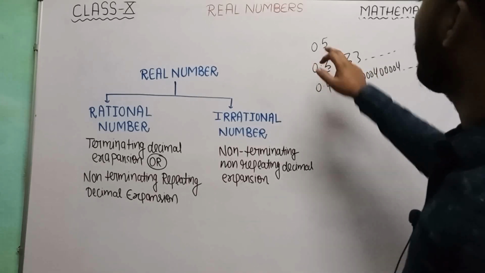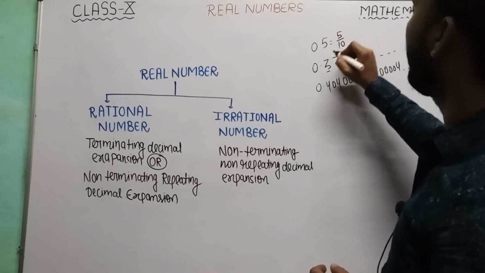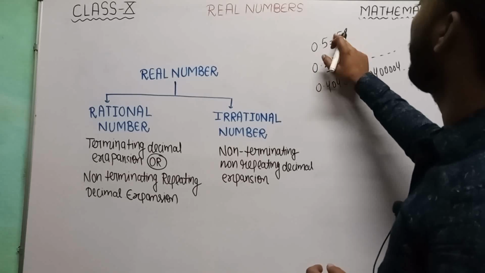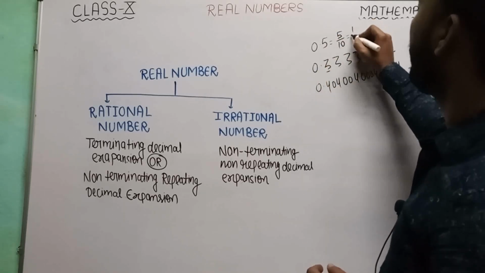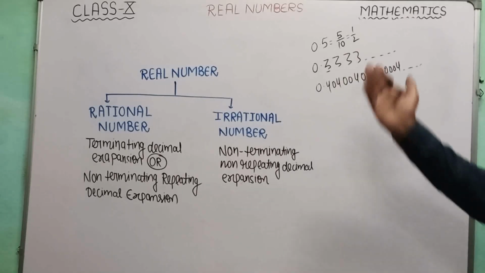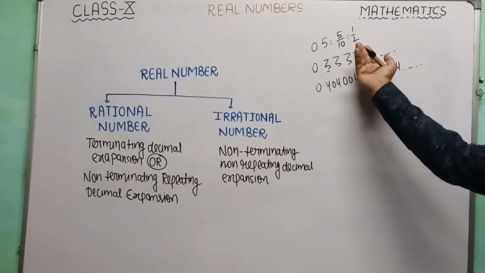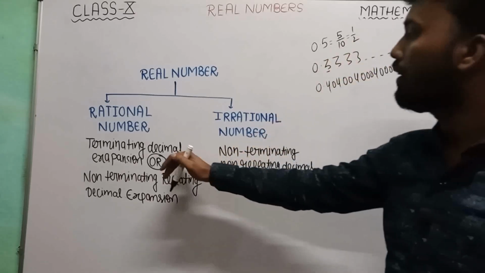Now if we talk about 0.5, it can be represented as 5 by 10 because 0.5 is equivalent to 5 by 10, and if we simplify it, we get 1 by 2. Now see here, this is nothing but a rational number. So we define the rational number in terms of the decimal expansion.